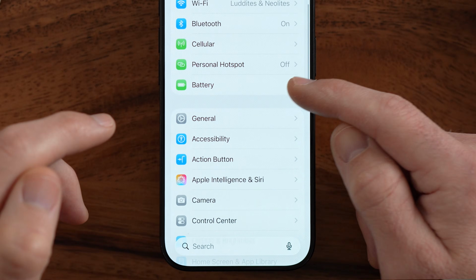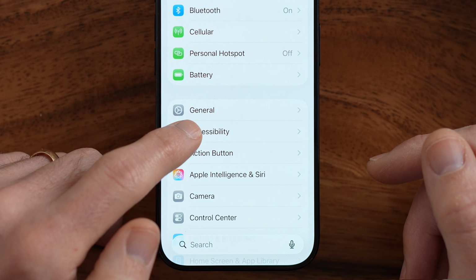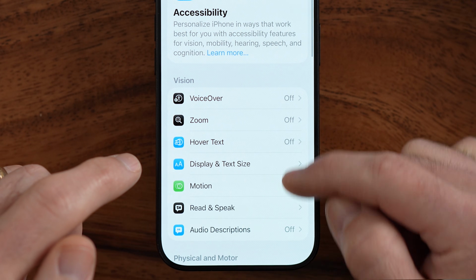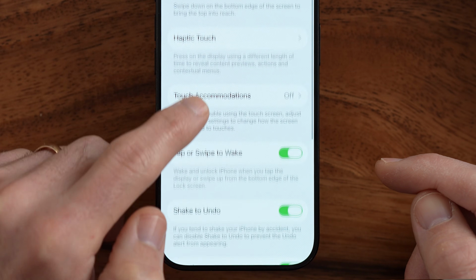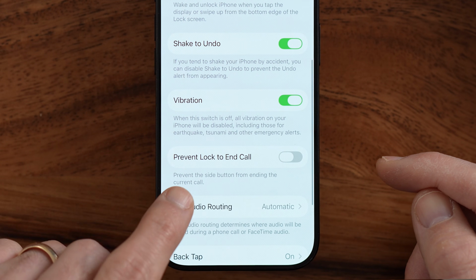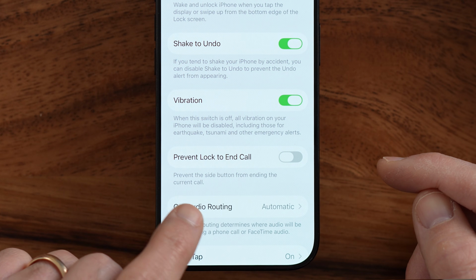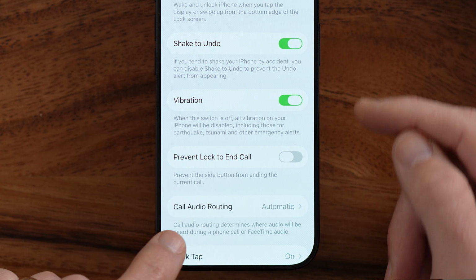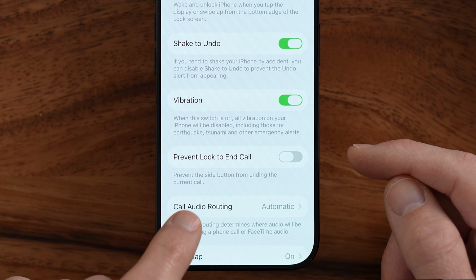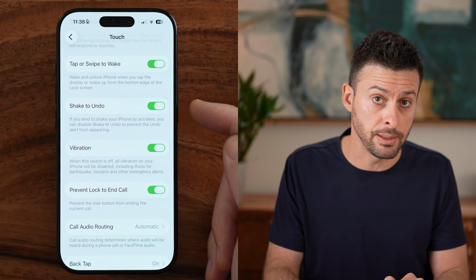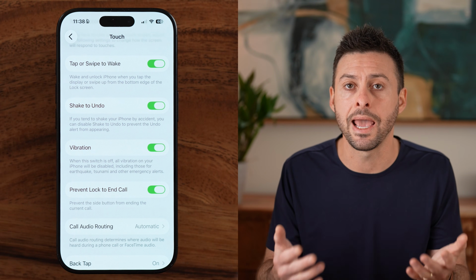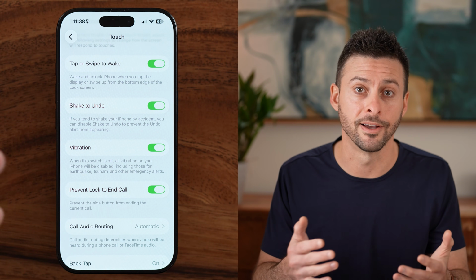To turn that feature off, we just need to go to Accessibility, and then we'll scroll down and tap on Touch here. And now towards the bottom is Prevent Lock to End Call. Prevent the side button, this button right here, from ending the current call. Just turn this on, and now even if you accidentally press that side button, it won't hang up on somebody when you're in the call.